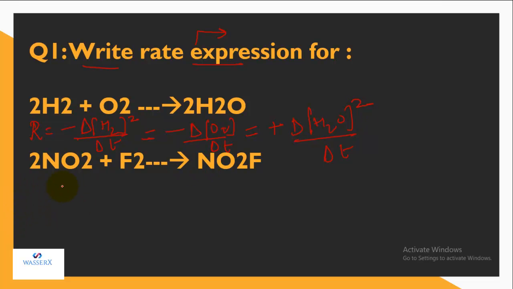Similarly, for the second equation, we have R is equal to the decrease in the concentration of NO2 with change in time, with 2 put here as moles, is equal to the decrease in the concentration of F2 with change in time, which is further equal to the increase in the concentration of NO2F divided by delta T. So this is how you're going to write the rate expression. I think you got it. Whenever you've been asked to write the rate, you have to write the delta. But if the instantaneous rate is specified, then you have to replace this delta by d.